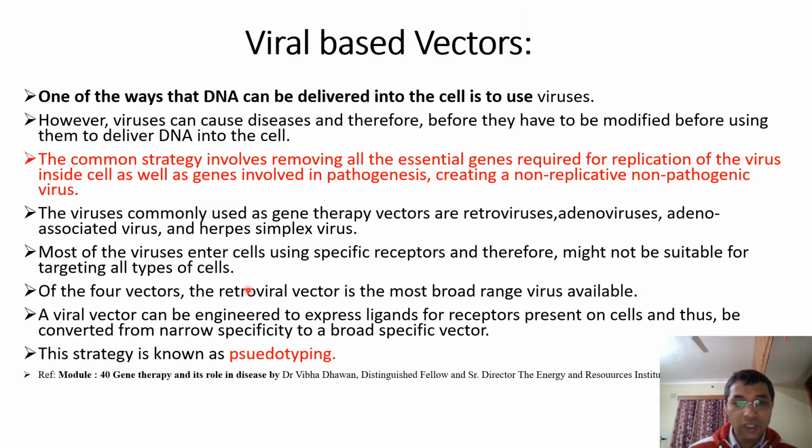Now these viral vectors will be engineered for the expression of that ligand, or signal molecule, for the specific receptors, because the receptors are present in the cells. So the viruses will be modified in such a way as to express such ligands according to the need of these receptors. Thus they are converted from narrow specificity to broad specificity vectors.